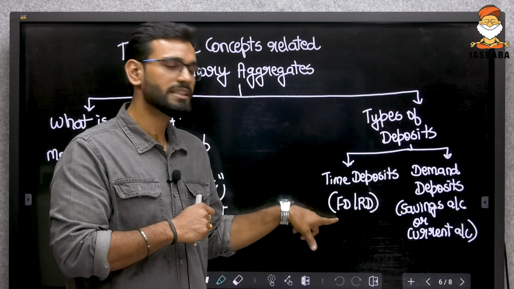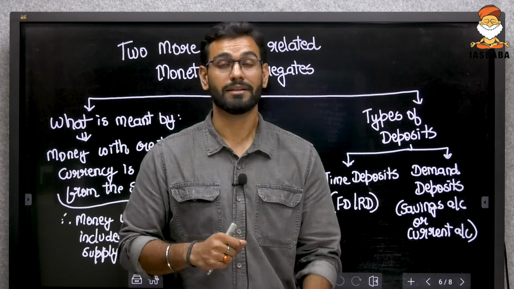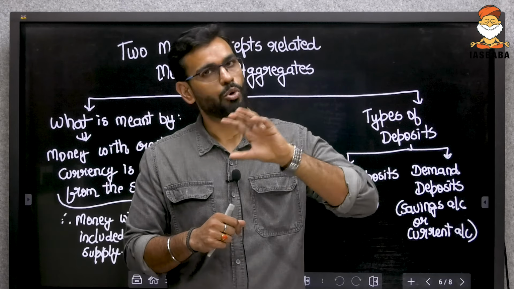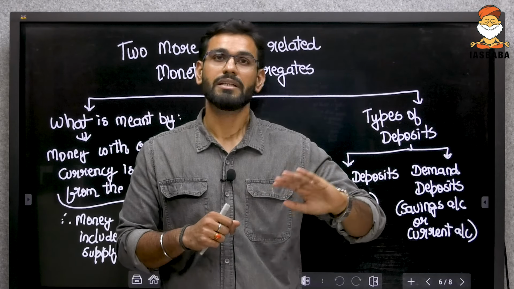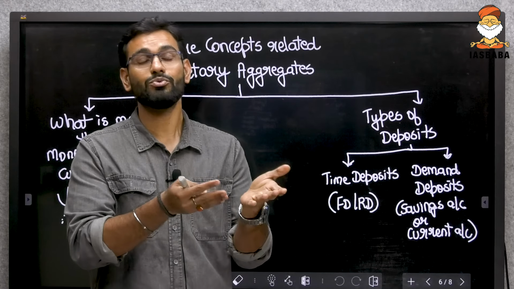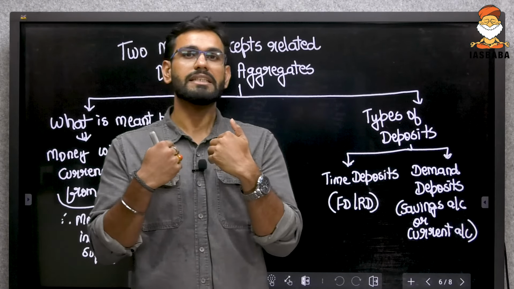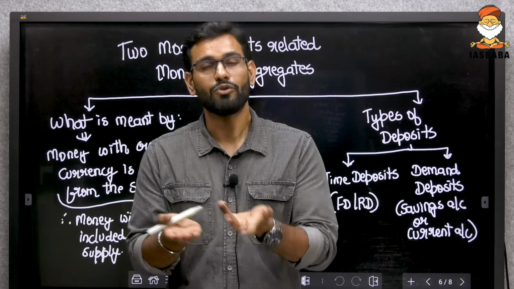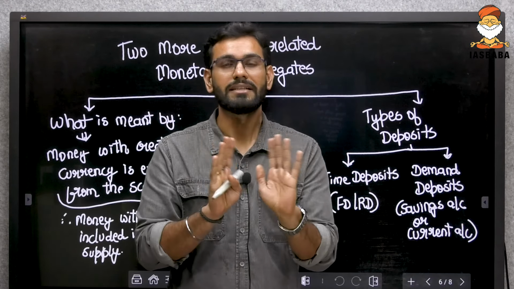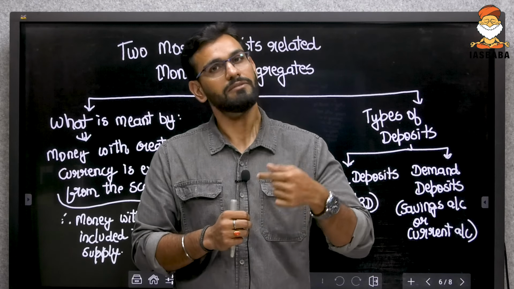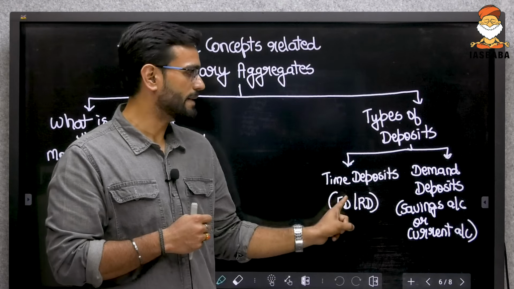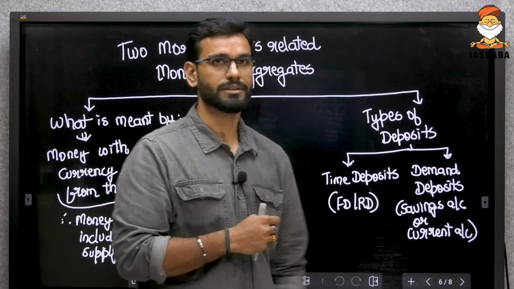Then time deposits: fixed deposit and recurring deposit. Fixed deposit, you have given it for a fixed time. You've already given it for a fixed time to the bank. The bank is not obliged to give you the money as soon as you make a withdrawal request. It is good customer service to make those funds available to you after charging you a little penalty, but it is not mandatory. It is not a legal obligation. It is service orientation. I hope you got the point. So there are two types of deposits, time deposits and demand deposits.